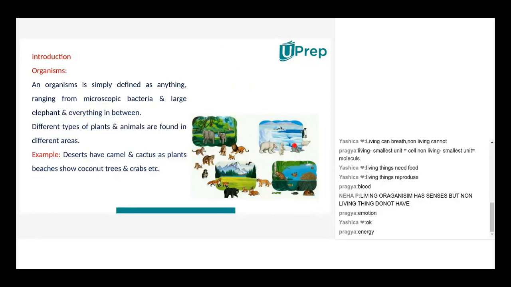Ma'am, can a unicellular animal or living thing be visible to the naked eye? See, there is a catch, right? Tell me one unicellular organism which is big enough for us to see. Ma'am, I think maybe. So the answer to your question is both yes and no. Because if it is a cell, ideally it should not be seen. But there is one thing which is unicellular but can be seen.